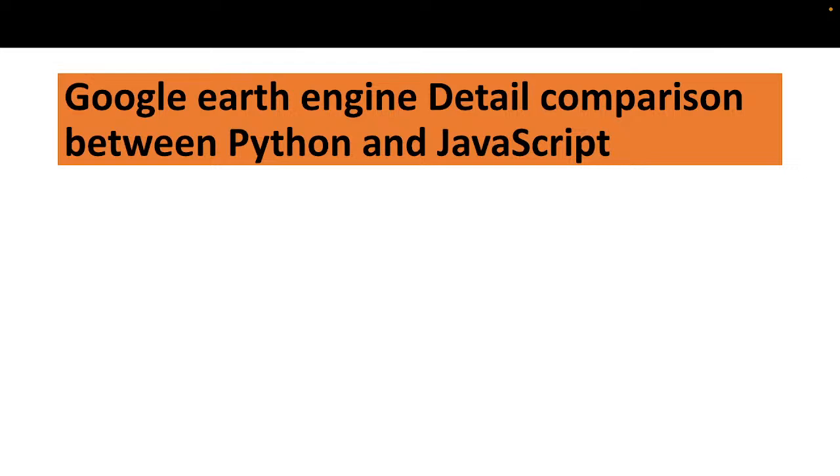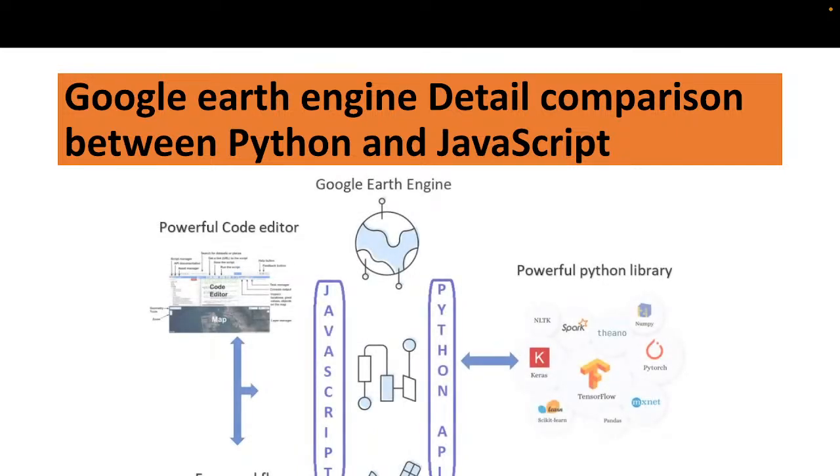And now we talk about the comparison between Python and JavaScript. We already discussed how we can easily create with the JavaScript and Python APIs, but now we discuss some comparison. Python code editor is a very powerful code editor. In this code editor we can easily access all the tabs such as the Script tab, Asset tab, Docs tab, Get Link tab. It's a very easy way to work.